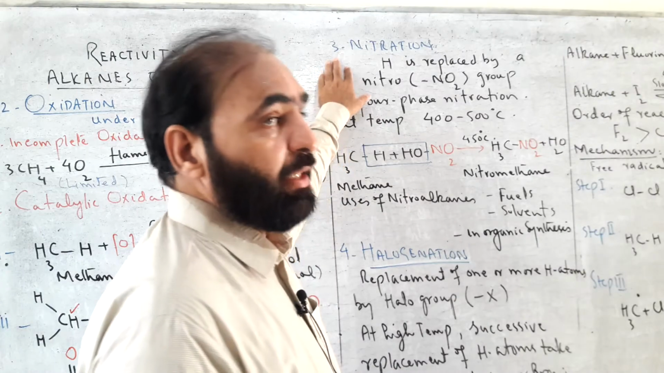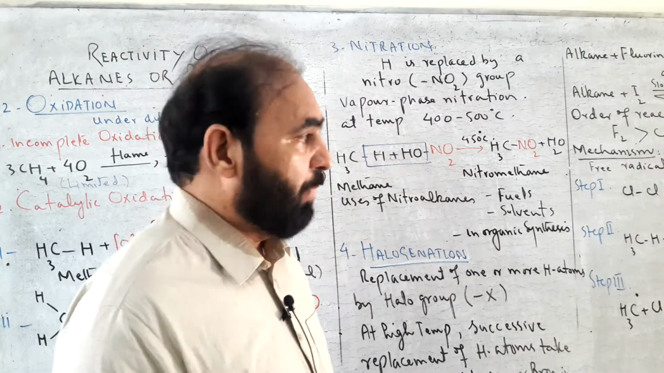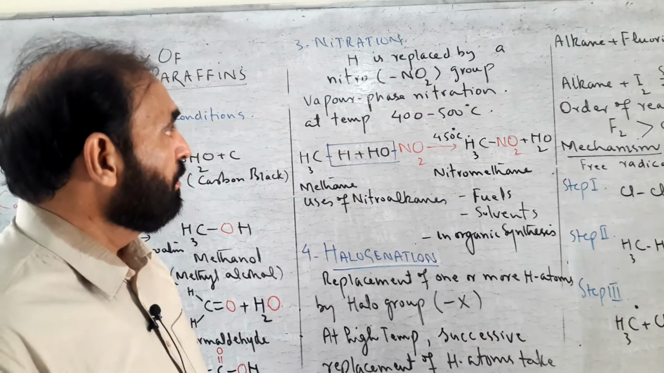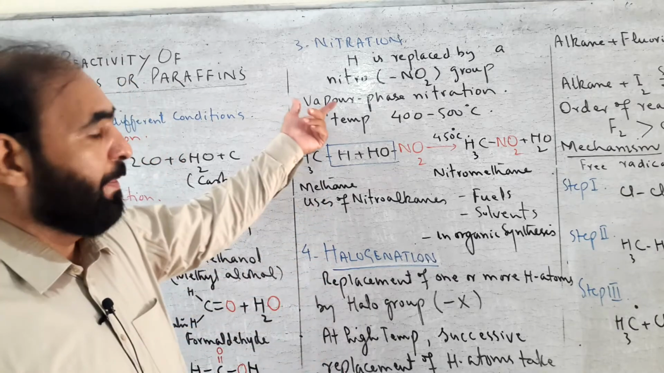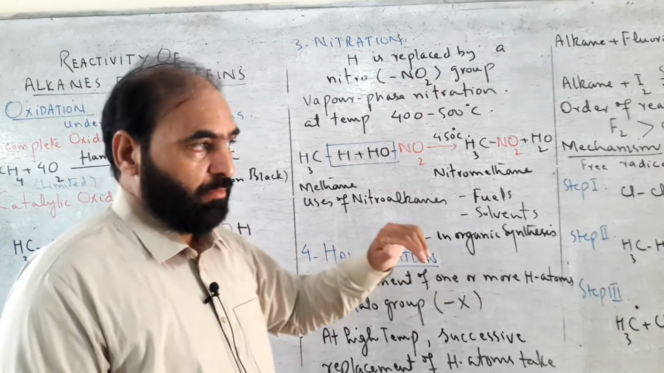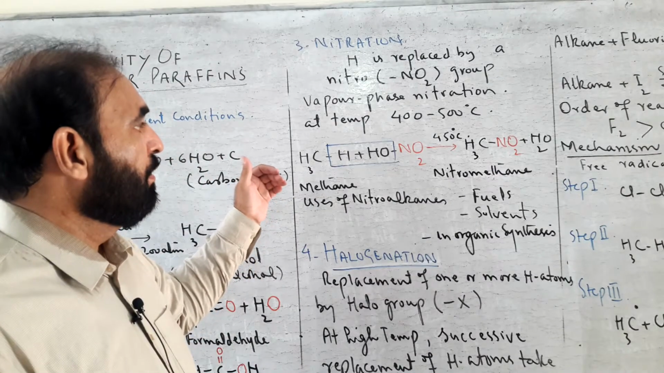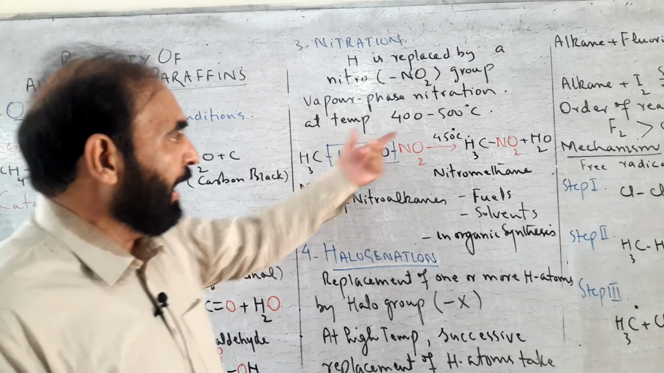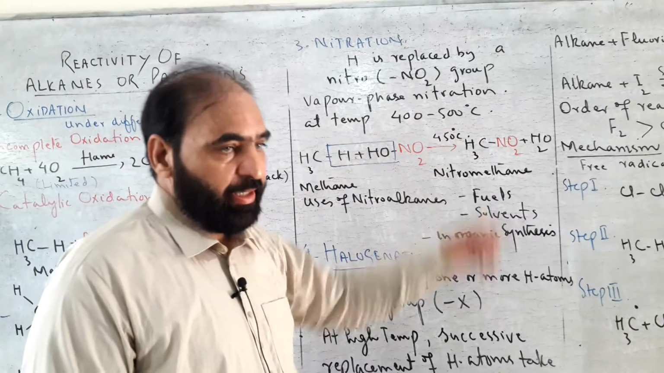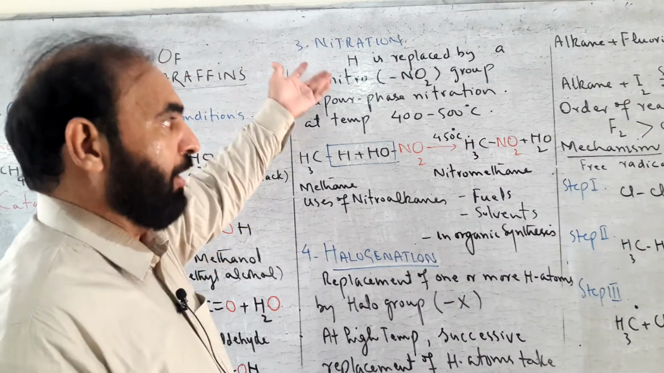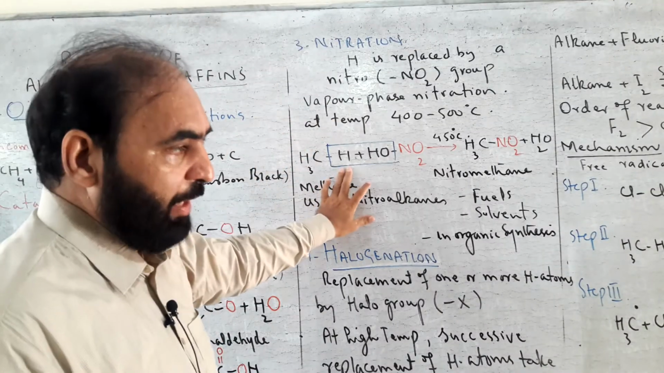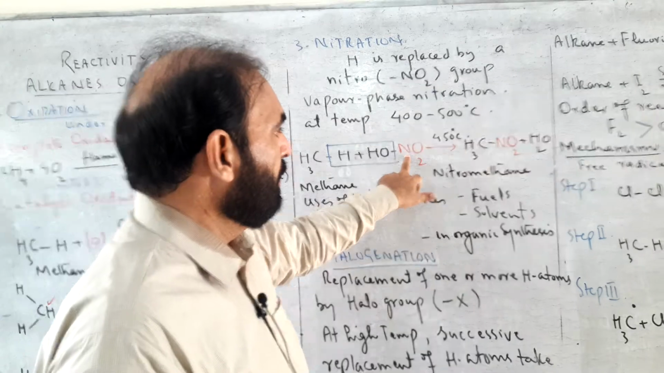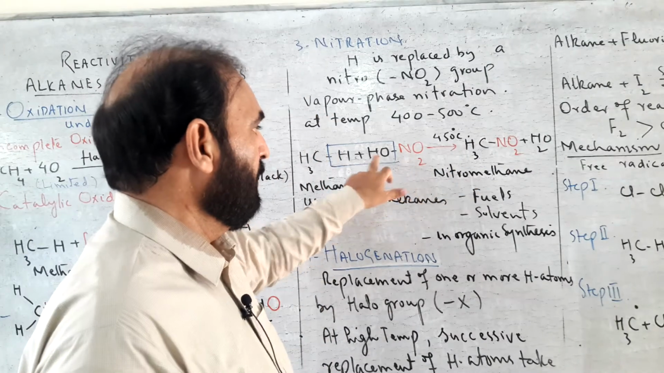The third chemical reaction of alkane is nitration. Nitration is the replacement of a hydrogen atom by a nitro group, NO2 group. Nitration of alkane is vapor phase nitration. Nitric acid and alkane molecules react in vapor form, at a high temperature of 400 to 500 degrees centigrade, a drastic condition of temperature. One hydrogen of methane is replaced by nitro group from nitric acid.